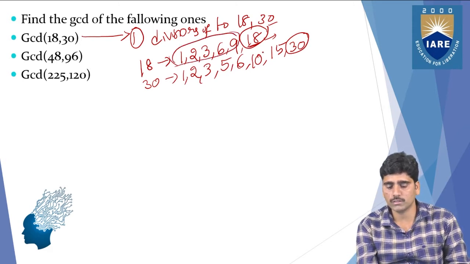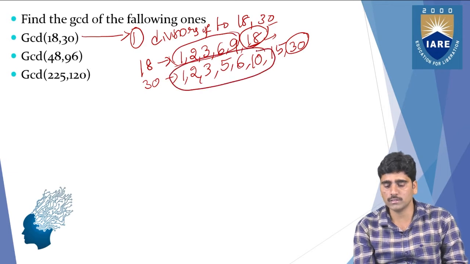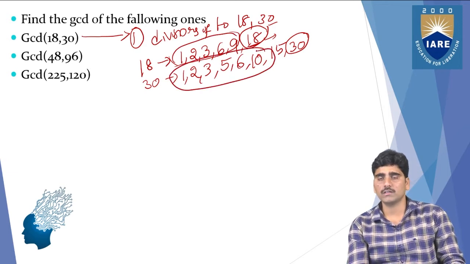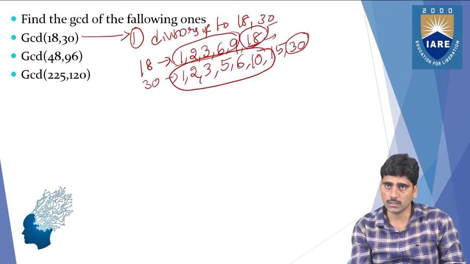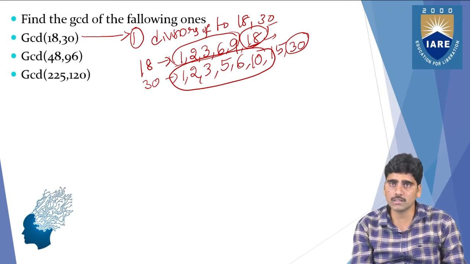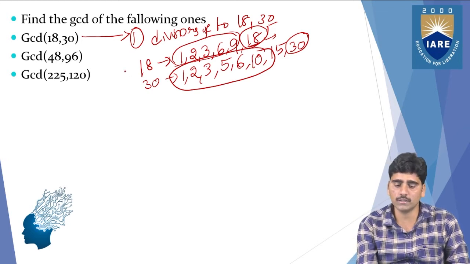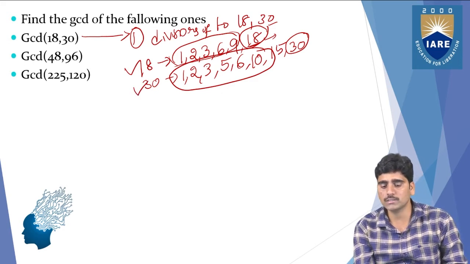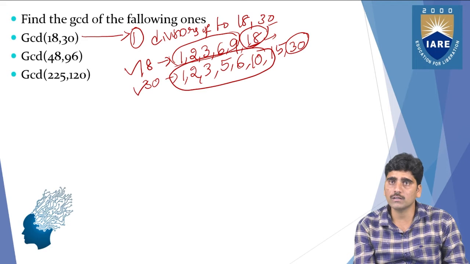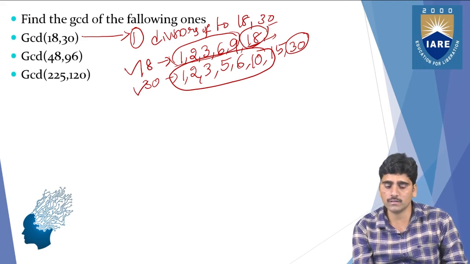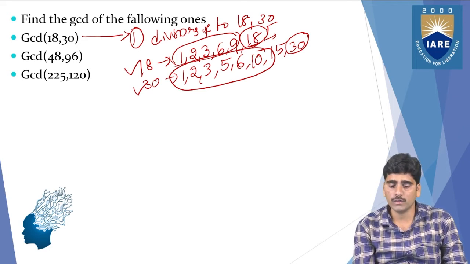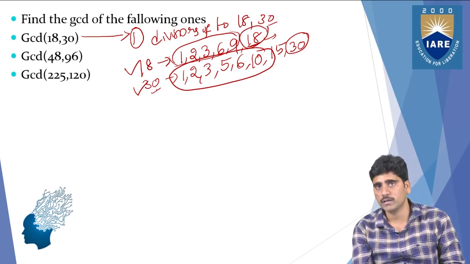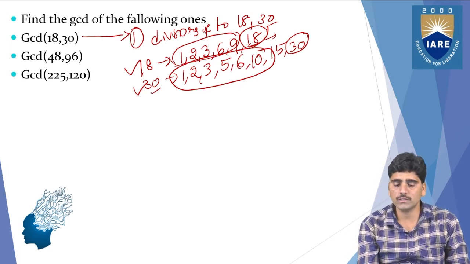So 1, 2, 3, 6, 9, and 1, 2, 3, 5, 6, 10. These are the divisors of these two numbers, 18 and 30. 1, 2, 3, 6, 9 are the divisors of 18, and 1, 2, 3, 5, 6, 10 are the divisors of 30.